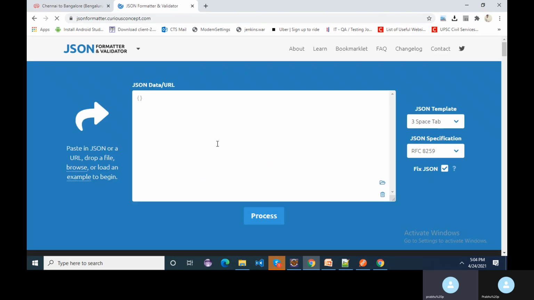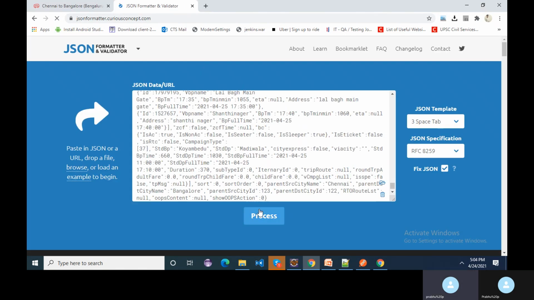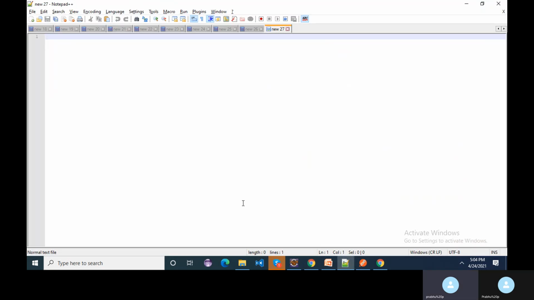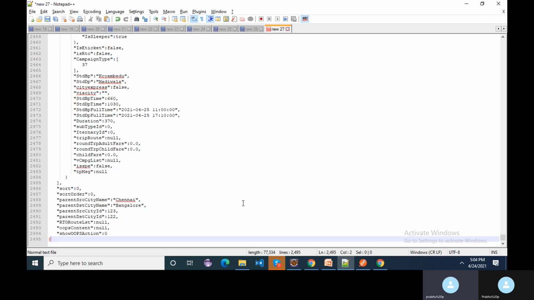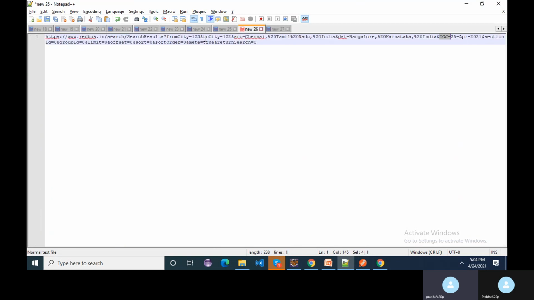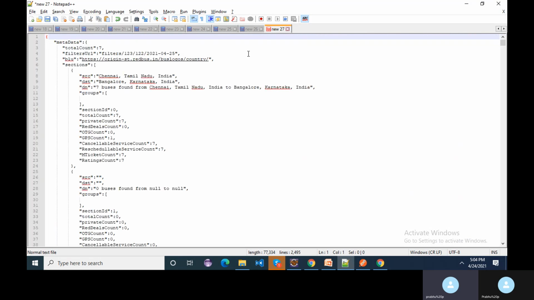Go to this JSON formatter and format that response. Okay, the JSON has been formatted, paste here. So this is the response we got for this particular request. This is the request and this is the response.